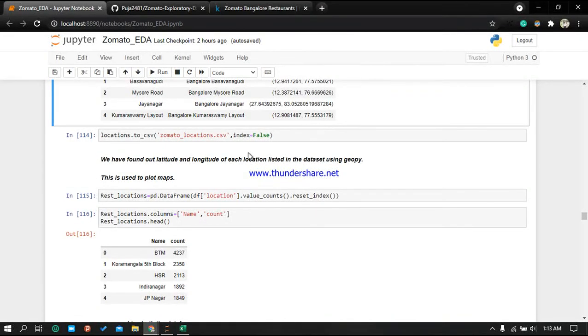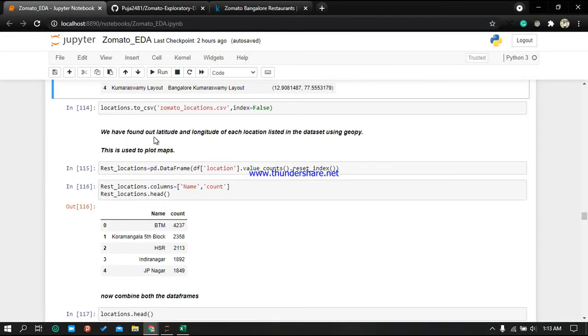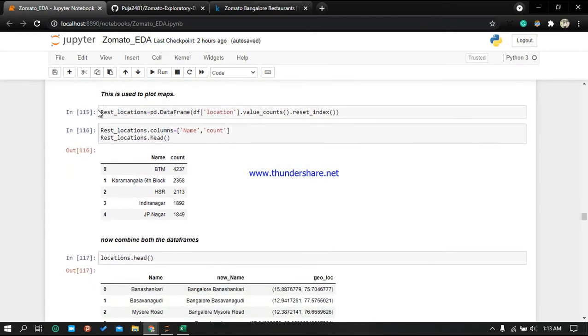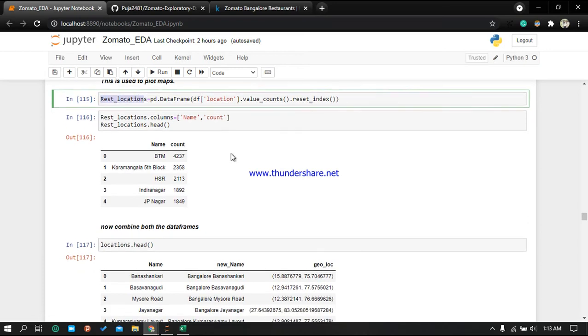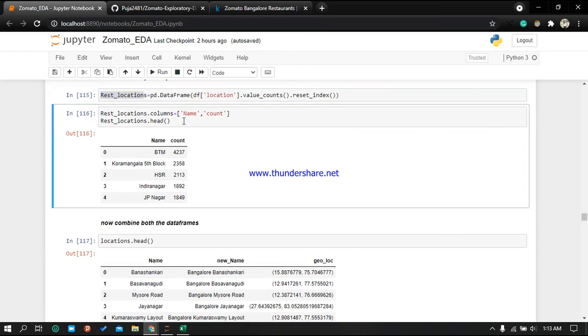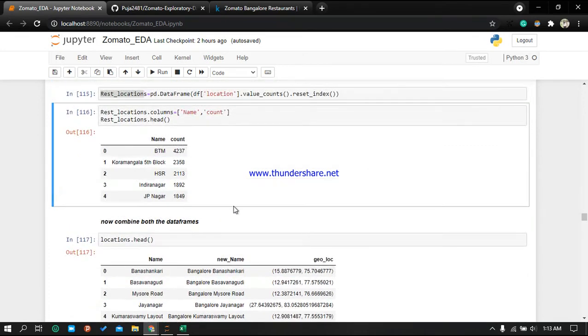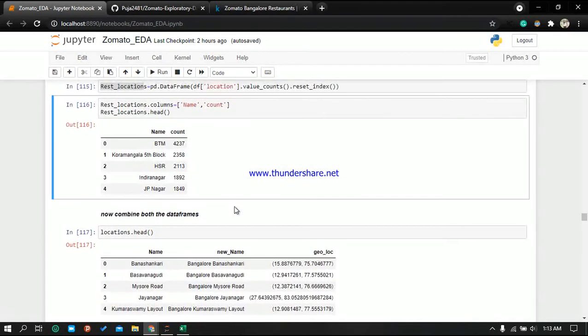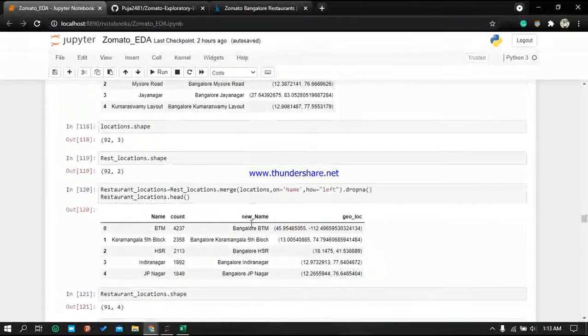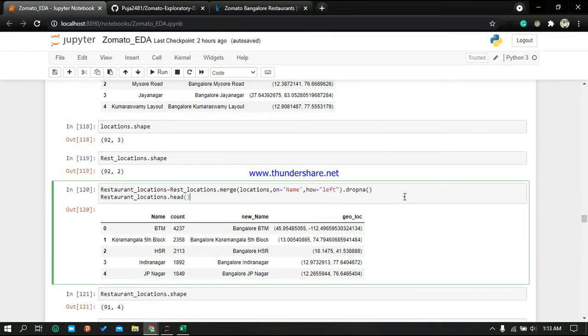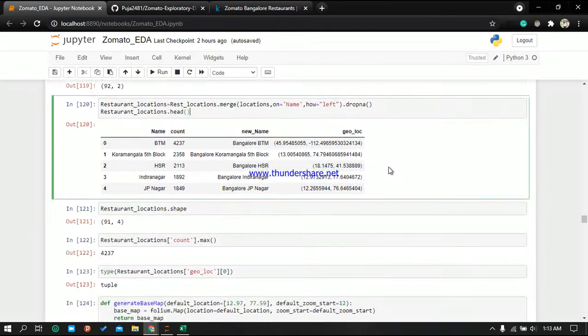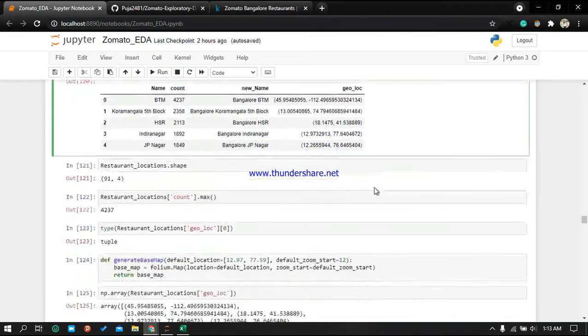Then we have found the latitude and longitude of each location. Then I am creating a data frame called restaurant location, where I have put the columns as name and count. We are calculating the count of the restaurants. Now we are combining both data frames, this restaurant location and the location, using a left join. And then we got this data frame over here.